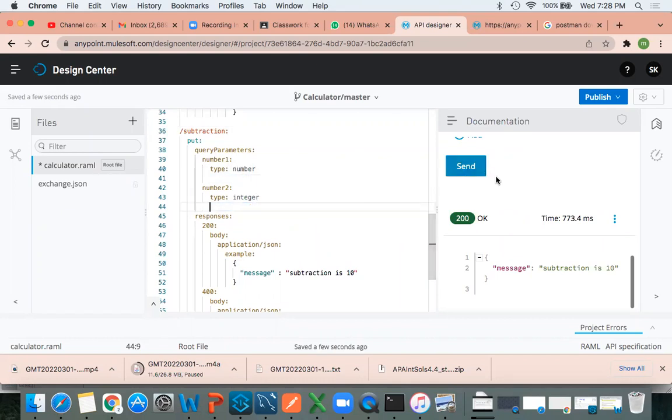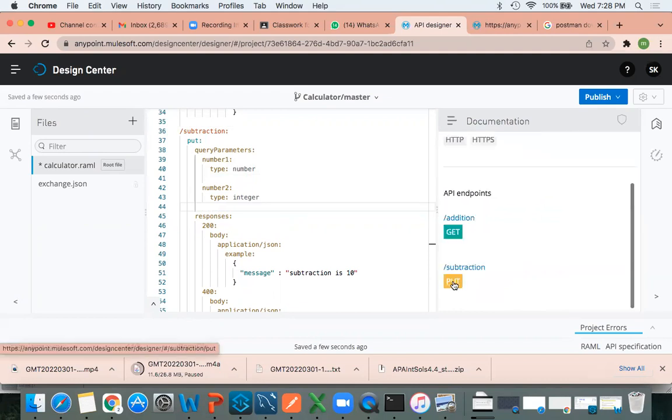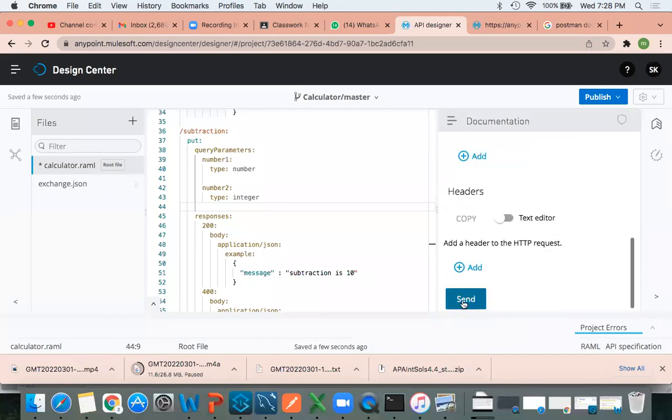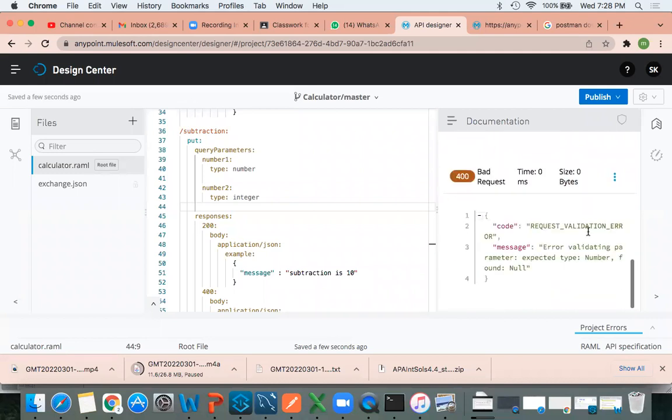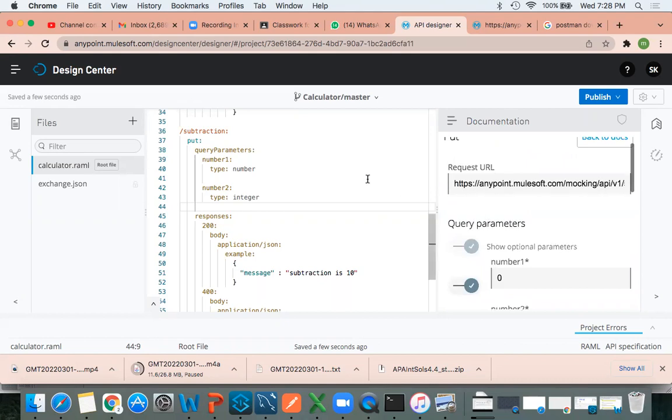Okay. Now what I'll do, again I'm going to test my application from scratch. Let me go with the put method, try it, and click on this. We are getting bad request. Why? By default, it will be true. Very good. By default, it will not be false. It will be true. Even if you are not providing anything, by default, it will be true.